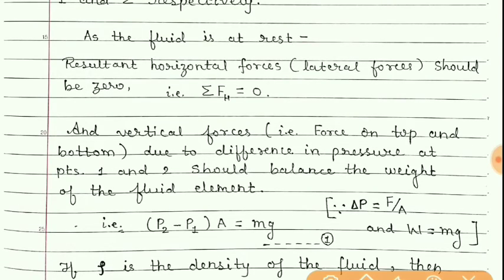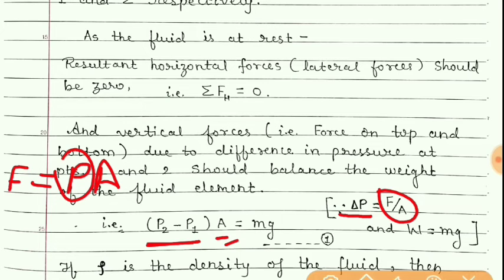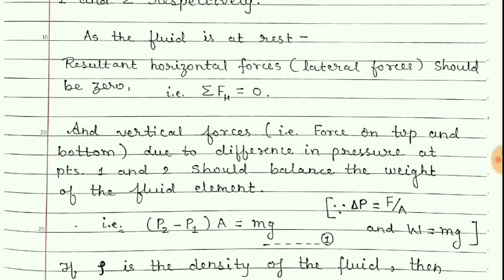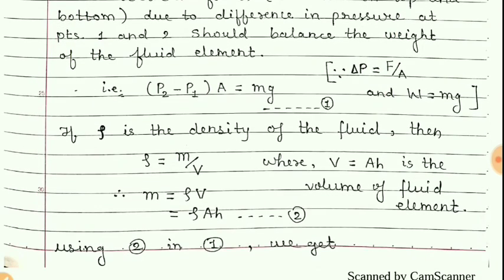And so I have written pressure difference into area, which is force, because force is pressure into area. Here we have to take the difference in pressure, delta P, which is force per unit area. So force is equal to delta P, the difference in pressure, into this area, should be equal to weight, that is mg. Let us give this equation number 1.